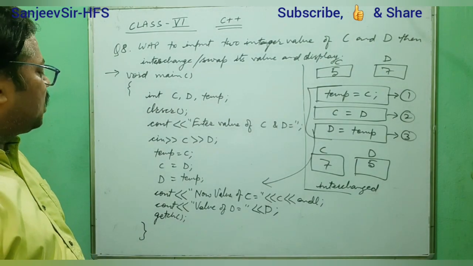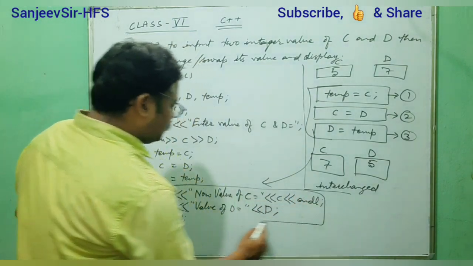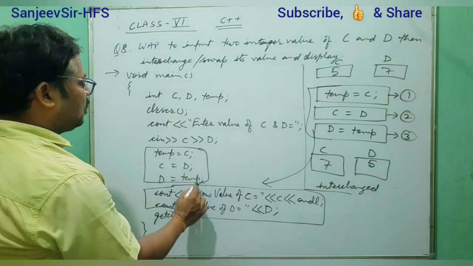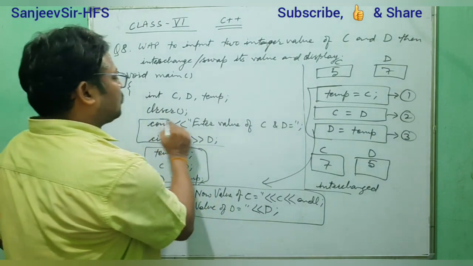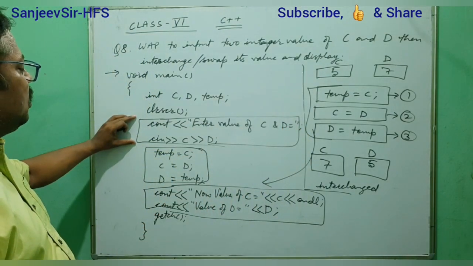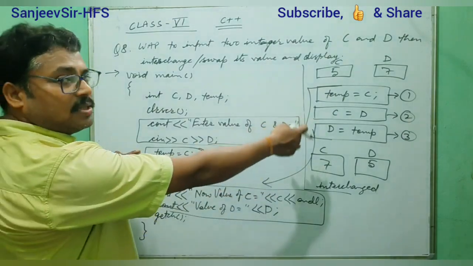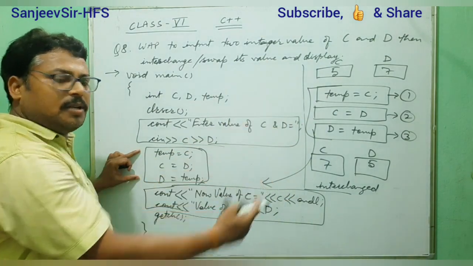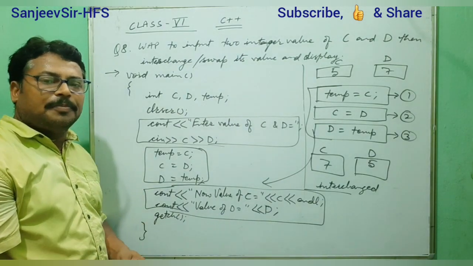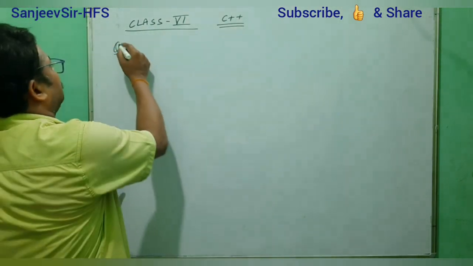So in such a way we can understand easily. This is after swapping, we are displaying that output. This is for calculation and swapping, interchanging, and this is for the input process. This is for inputting the values C and D. And this is for displaying the final result of C and D. Okay, now my dear students, we can move to question number 9.